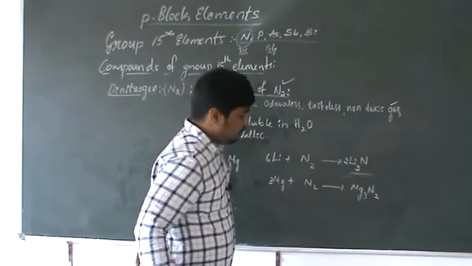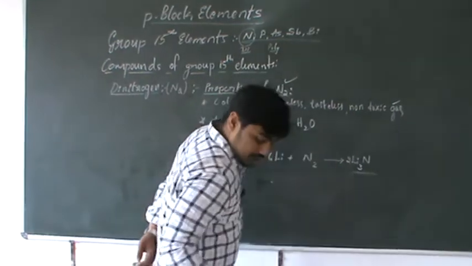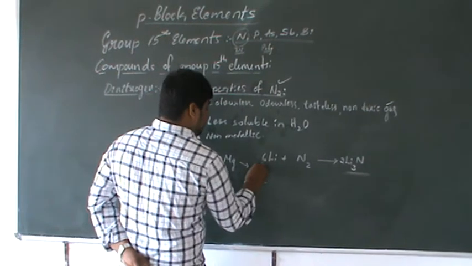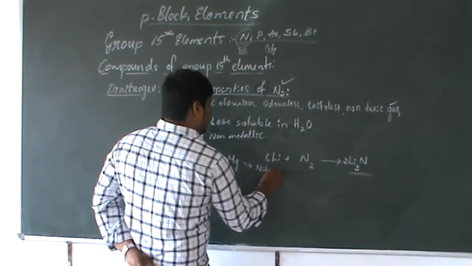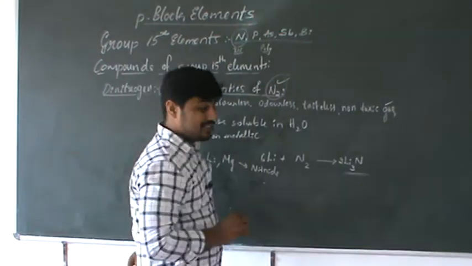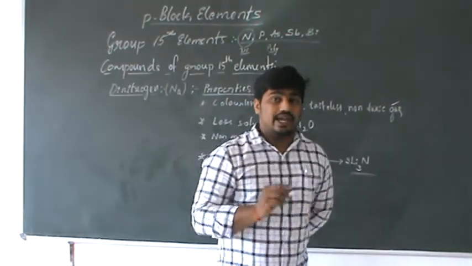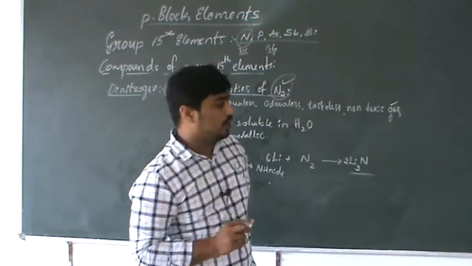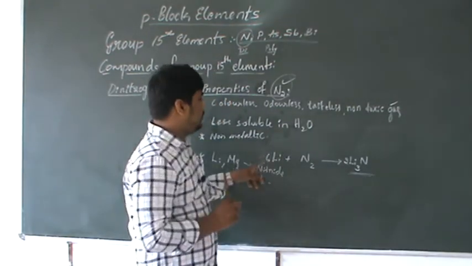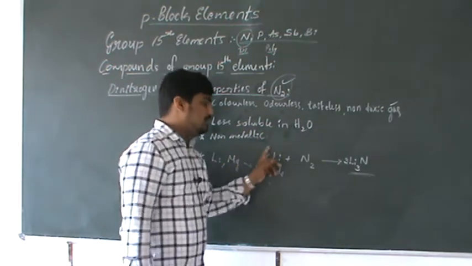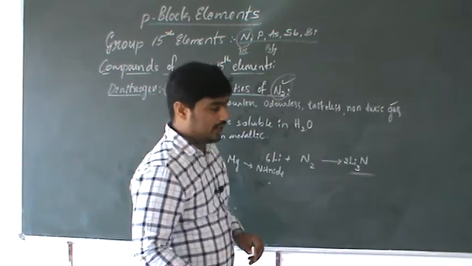That means lithium or magnesium reacts with nitrogen and forms nitrides. Dinitrogen shows the capacity to form metallic nitrides with lithium and magnesium. Okay, so that is the chemical property. These are a few physical properties. These are the important properties observed in nitrogen.